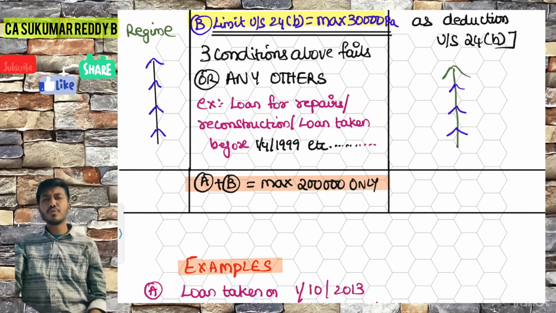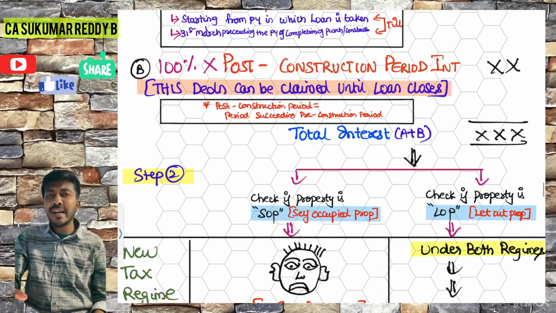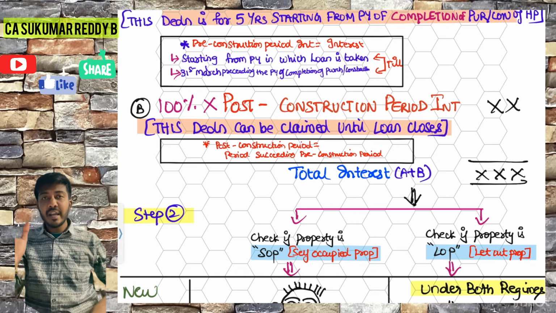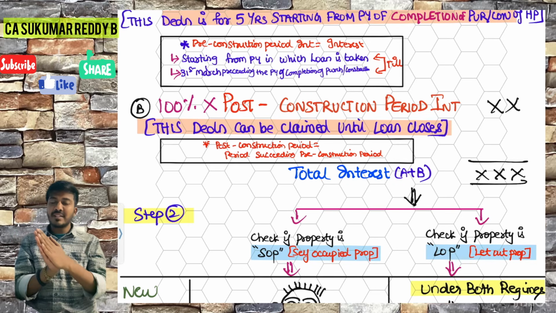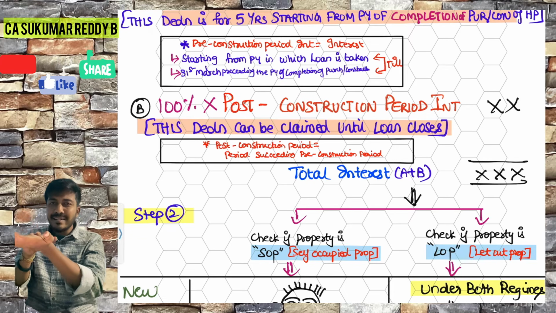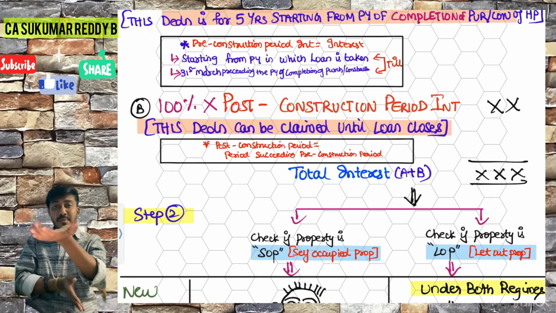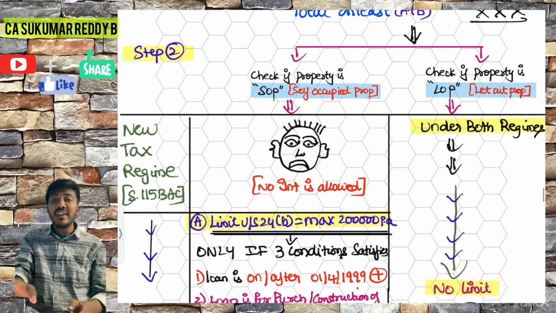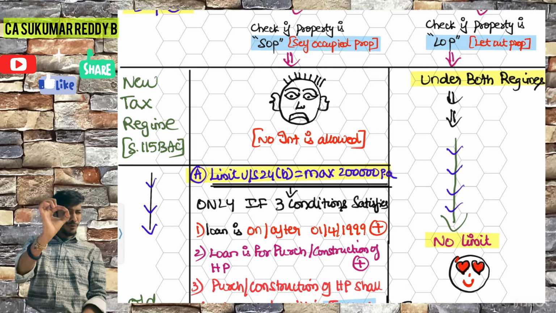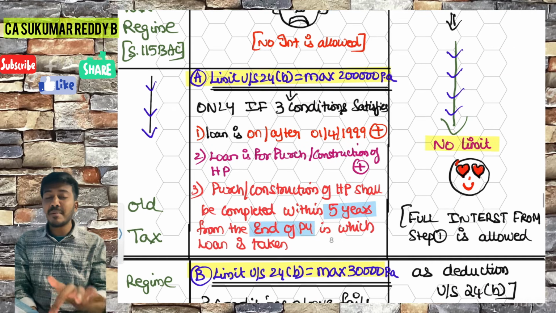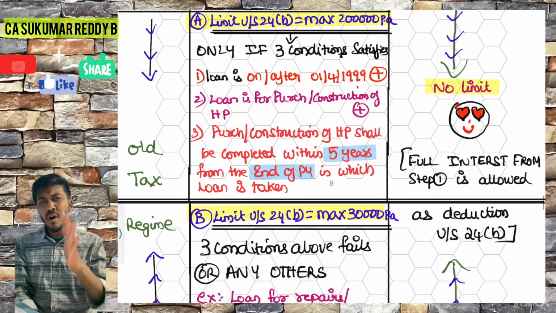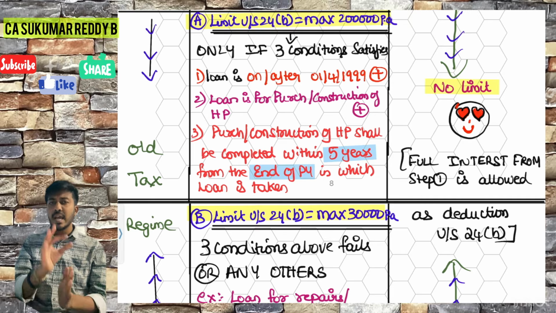Got it? Super. Now let us end this video by consolidating one more time. Part A, how much interest should you put in 24B, sir? You should take 1/5 of the pre-construction period plus 100% of post-construction. You will be left over with some interest. That interest you should check: is it pertaining to SOP or LOP? If it is pertaining to SOP, in the new tax regime it is always 0. Under the old tax regime, if they satisfy those three conditions, you can take a maximum of 2 lakh rupees. If they are not satisfying those three conditions or for any other reasons, it is just 30,000 rupees maximum per annum.